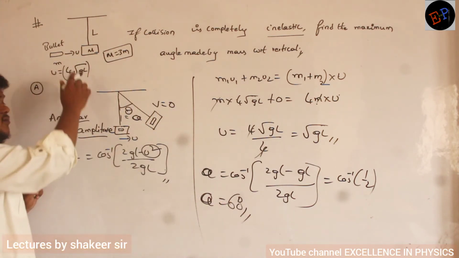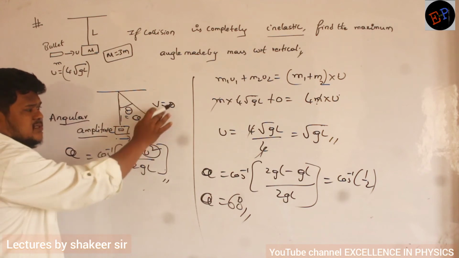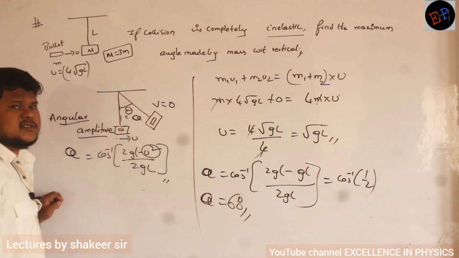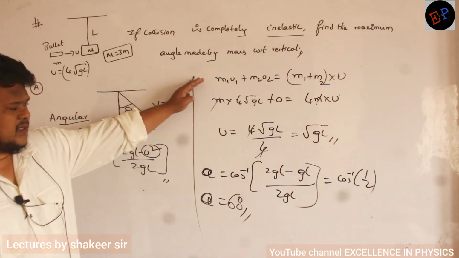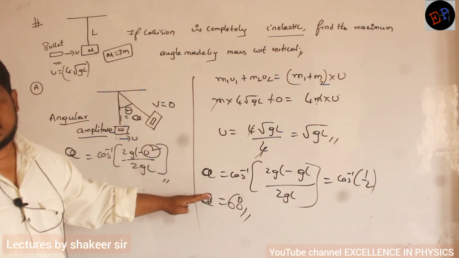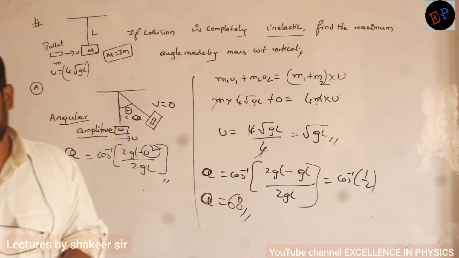It means if the bullet strikes this mass, it travels up to an angle of 60 degrees. That is my answer. So this was a combination of momentum and vertical circular motion. Fine? Come on, make a note.